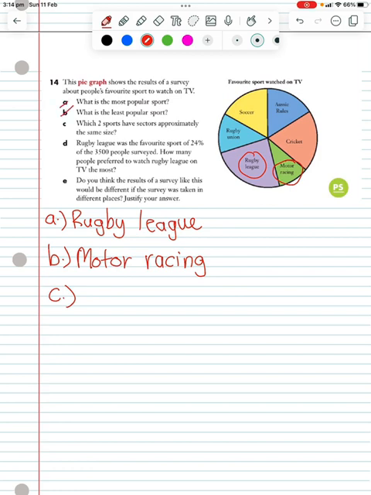C is which two sports have sectors approximately the same size, so that are about the same. So this one can be a little bit tricky, but when we're looking at it, I would say soccer and Aussie rules would have very similar size. So let's write in soccer and Aussie rules. Again, eyeballing it might not be the best to do all the time.